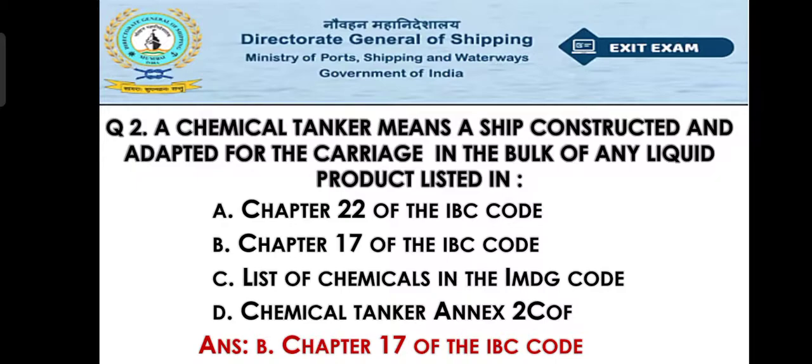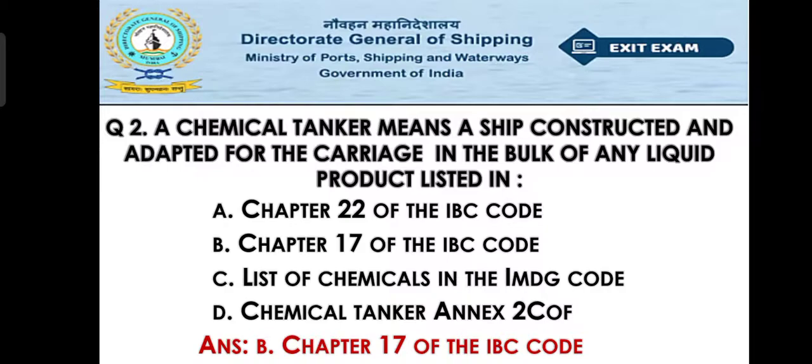So generally the IBC code is the bulk code, and it is given over there. So what the construction should be, how it should be adapted. So you can refer to it if any doubt is there. You can refer to chapter 17 of the IBC code for a chemical tanker.